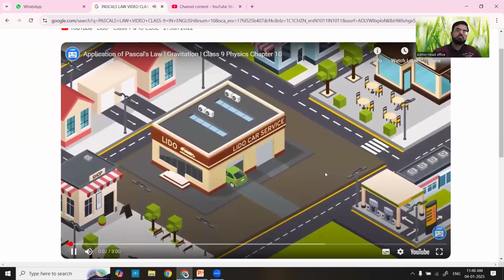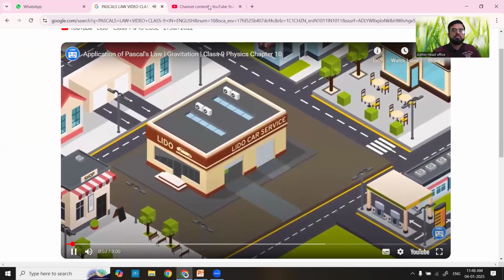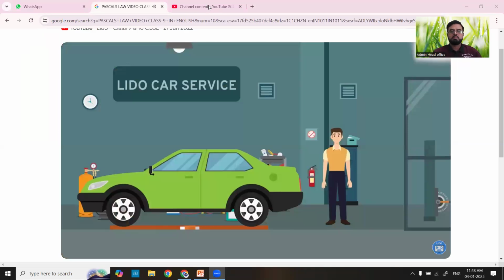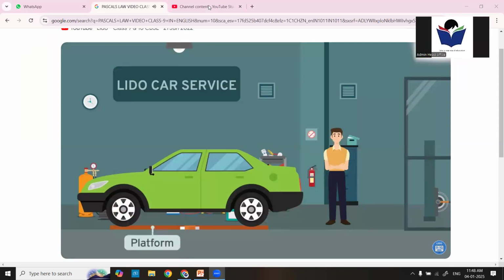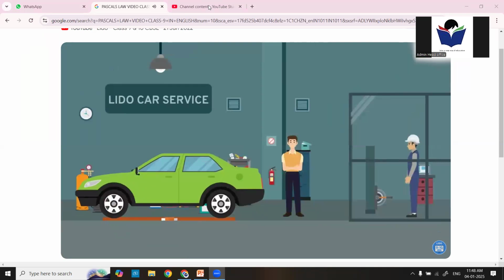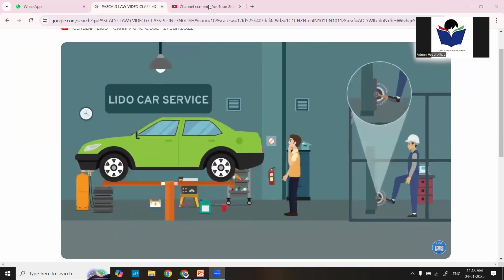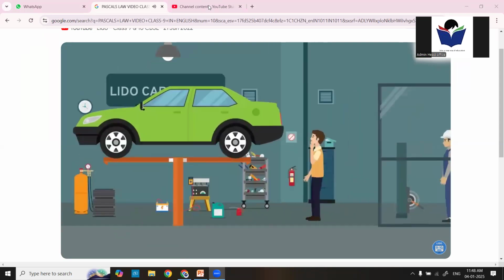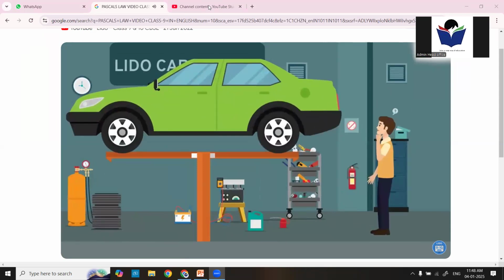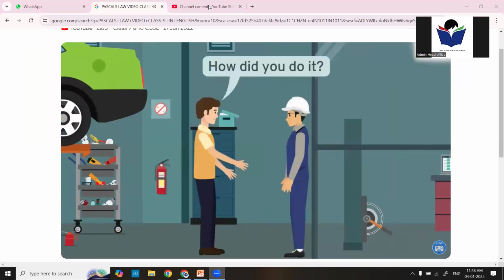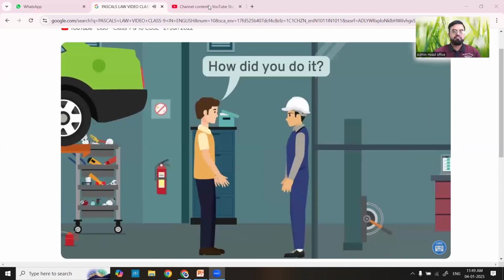New car for servicing. Sagar was interested in the machines and their functioning, so he waited and watched the process. He placed his car on a platform. An engineer went into a room and pushed a lever with his foot, and the platform suddenly rose with the car. He was astonished to see this and asked the engineer how he did that. Are you equally excited to know what happened? Let's see what the engineer said.